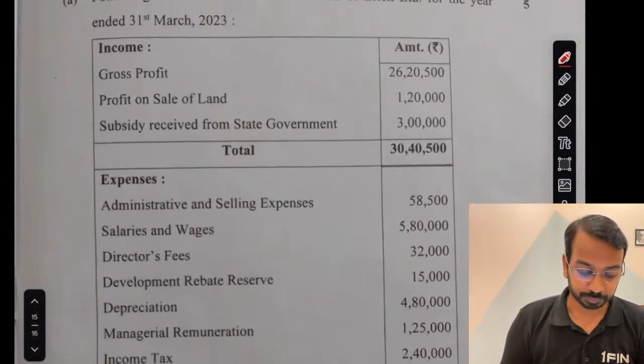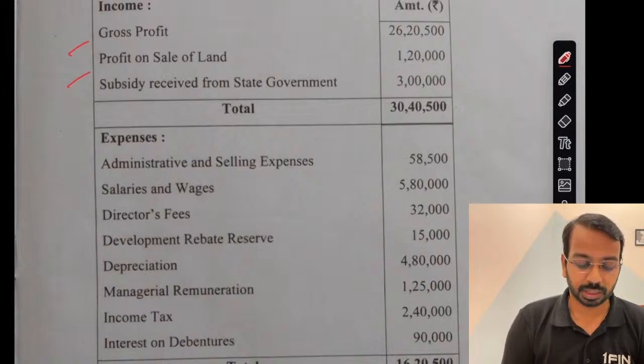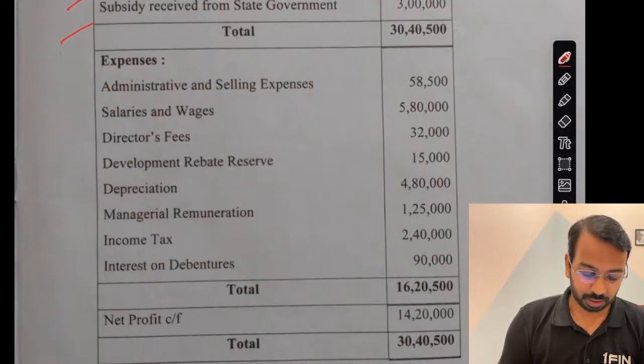Right? Now, following is the P&L of Eric for year ended 31st March. Gross profit, profit on sale of land, subsidy, then all other expenses, net profit.